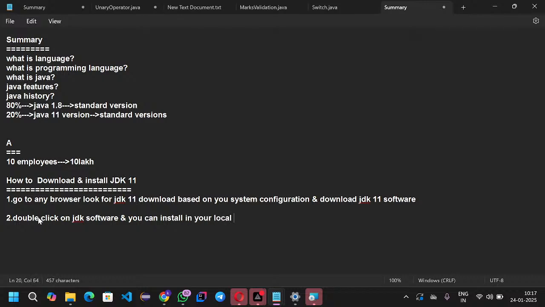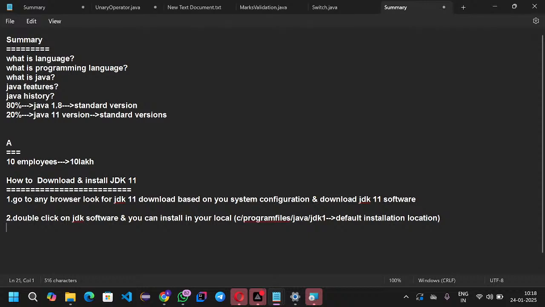In our local machine, the default path is C drive, Program Files, Java folder and JDK 11. This is the default installation location. Okay, two steps are done.